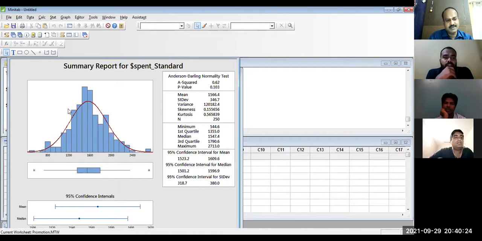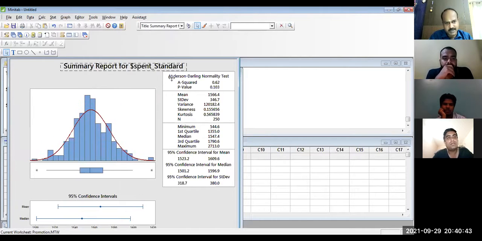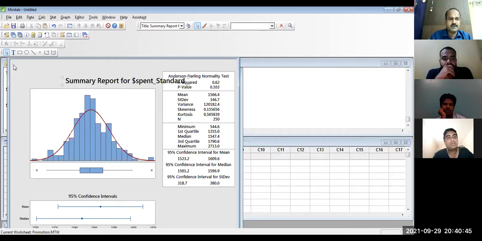You don't require anything special to see whether it is distributed normally. Just with your normal eye, you could understand. That is getting confirmed in the p-value. P-value is how much? 0.1. 0.1 is more than 5%. So there is no evidence available to say that the data is abnormal. That means you have to believe data is normal, because that is a common belief. You don't have to worry too much about it.